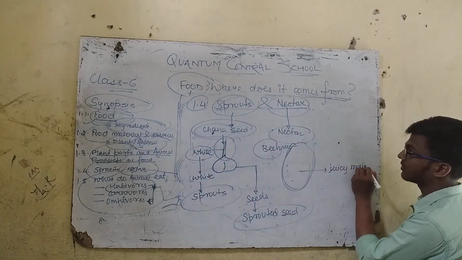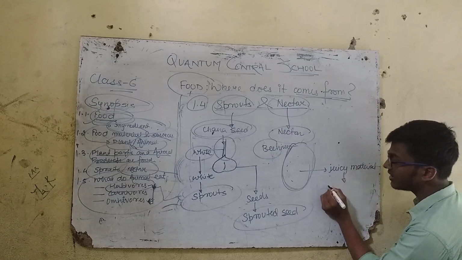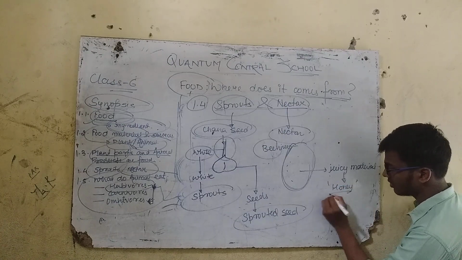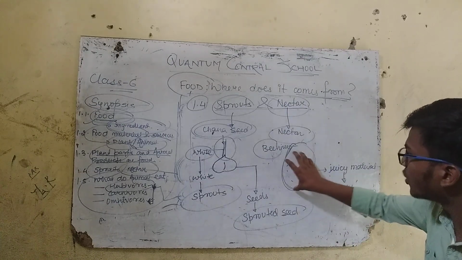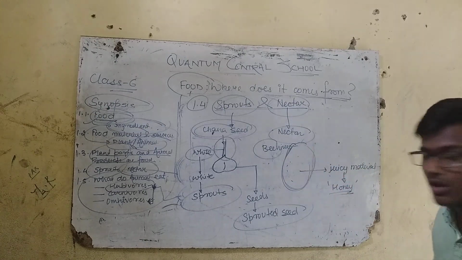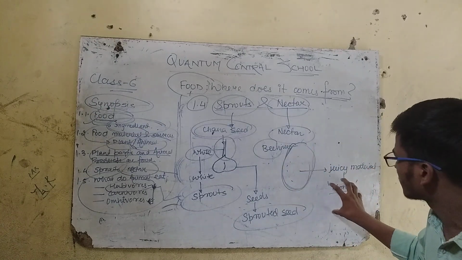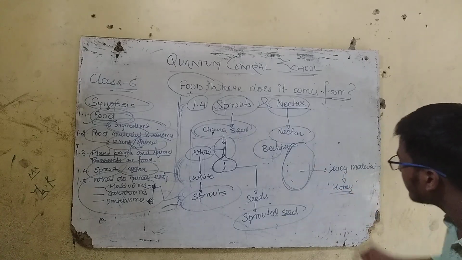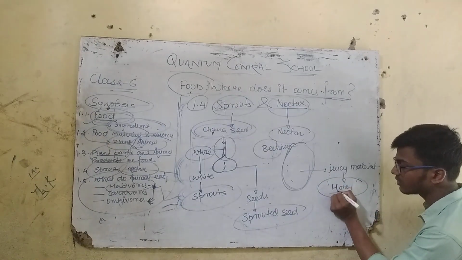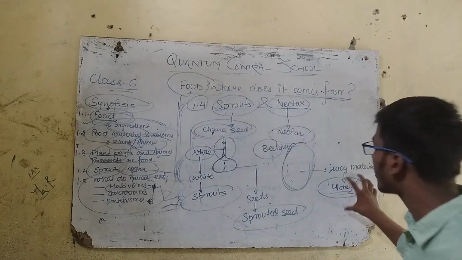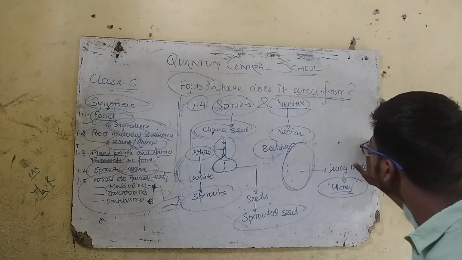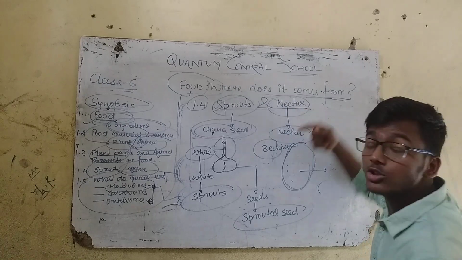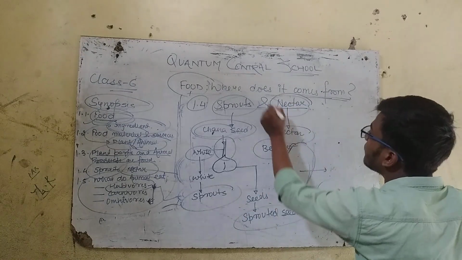juicy material. The juicy material we call it as honey. The juicy material which we get from the beehive is honey. Just think, this juicy material, how is it formed? How does this particular honey, ये honey जो होता है, ये कहाँ से इसका formation होता है? How does it form? So here we will study how the formation of honey takes place with the help of nectar.